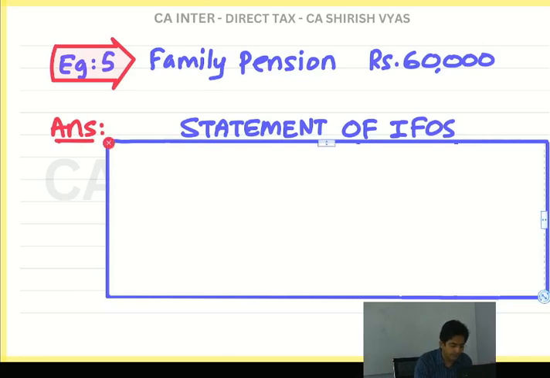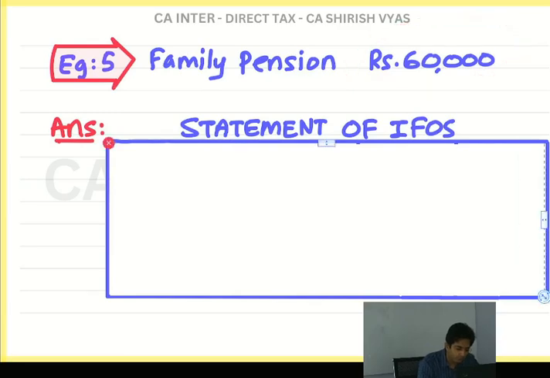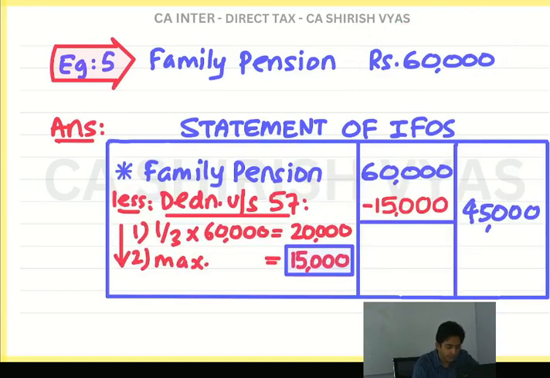See how I presented. In my example here it is how much? 60,000. So calculate what will be the answer. First I will write 60,000 in the inner column. Then notice what I have written. Deduction under section 57. How have I written? 1/3. See, 1/3 is a fixed rule. Or 15,000. The lower of the two.